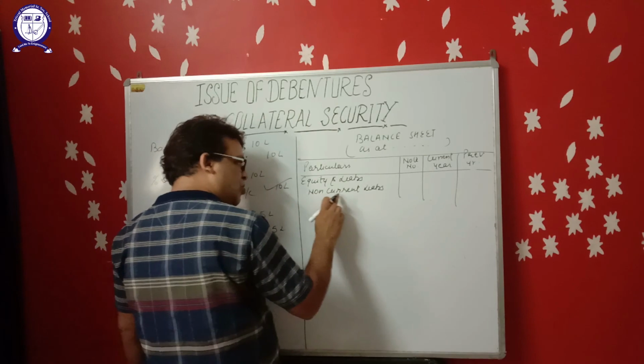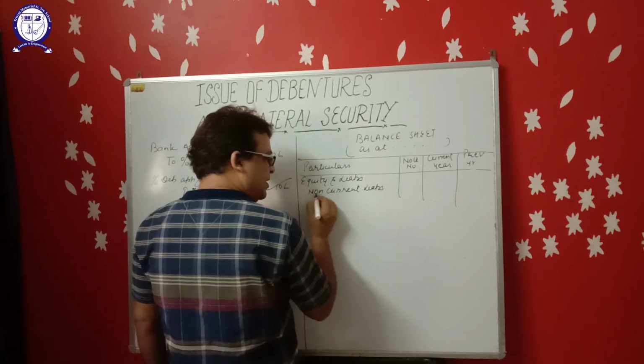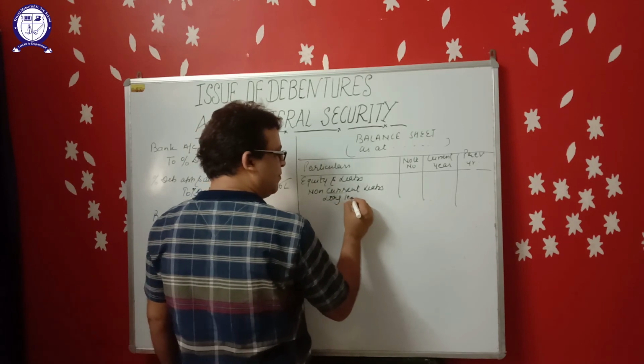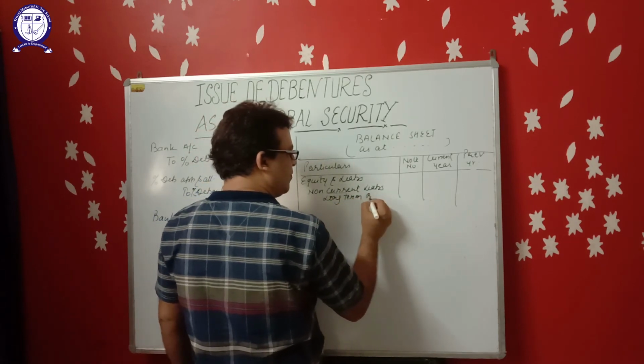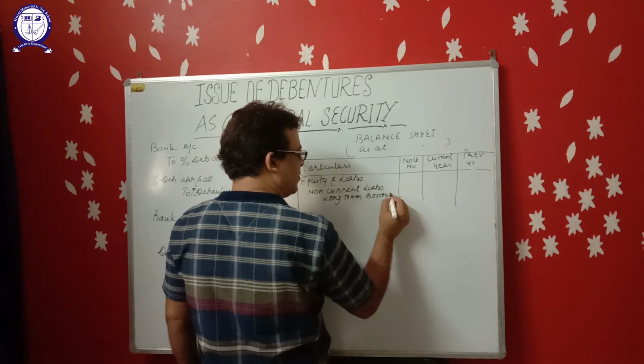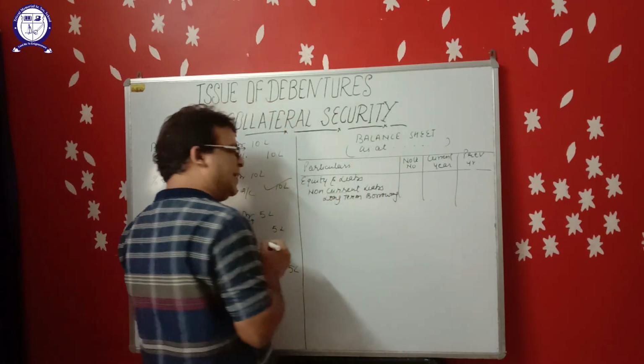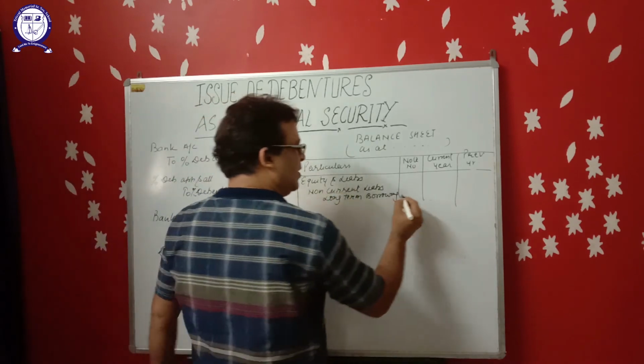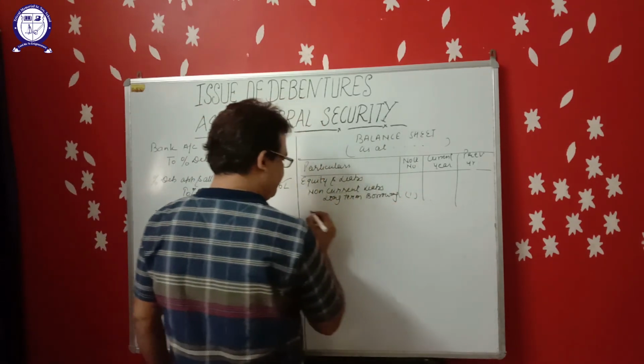So right here, non-current liabilities. This is the main heading. Now long-term borrowings. Debentures are shown under the subheading long-term borrowings, note number 1.